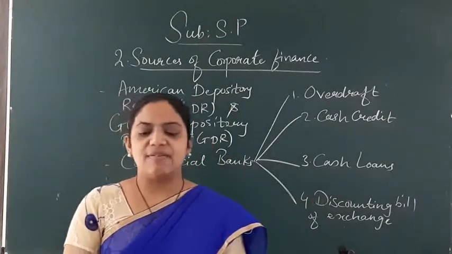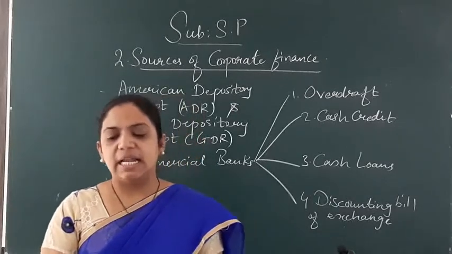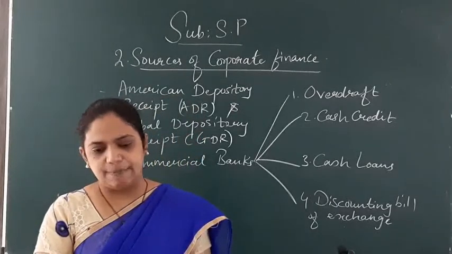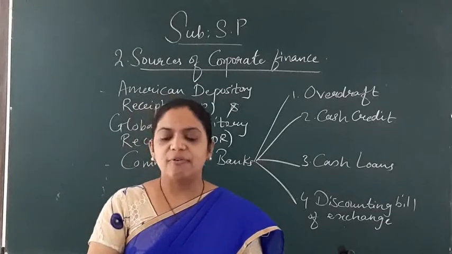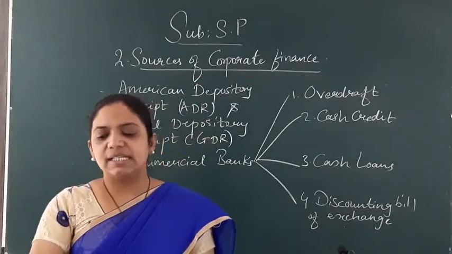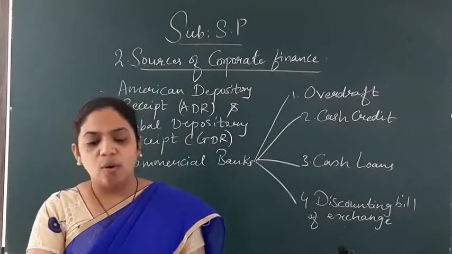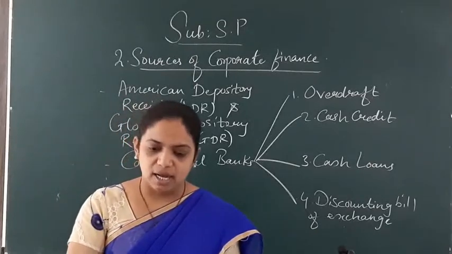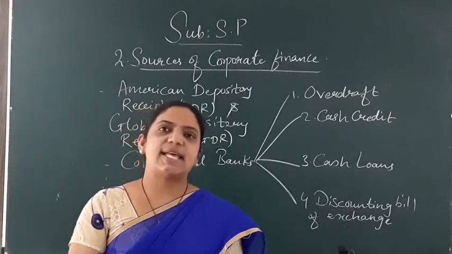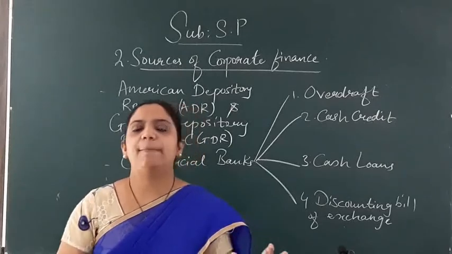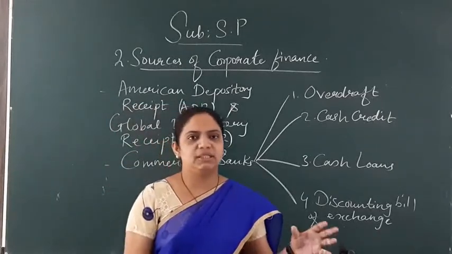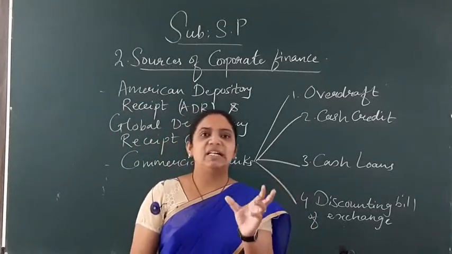So, a company having a current account with a bank is allowed to get the overdraft facility. The borrower can withdraw funds as and when needed. He is allowed to overdraw on his current account up to the credit limit which is sanctioned by the bank. So, depending on the company's current account, a credit limit is there.